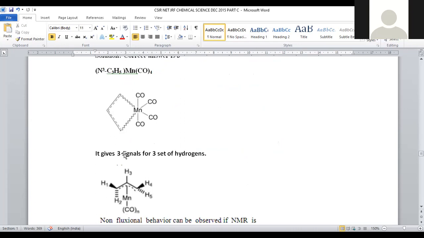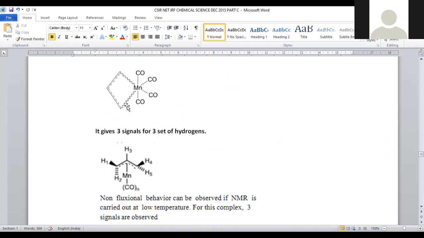The C3H5 ligand is there, and this is a general structure where we can indicate all the hydrogens. The terminal carbon has 2 hydrogens, denoted H1 and H2, and the last carbon also has H4 and H5. The middle carbon has the H3 hydrogen. How many possible hydrogens? 1, 2, 3, 4, 5. 5 hydrogens are present in this compound, and all are non-equivalent under high temperature conditions, and you will get 5 signals for this compound.